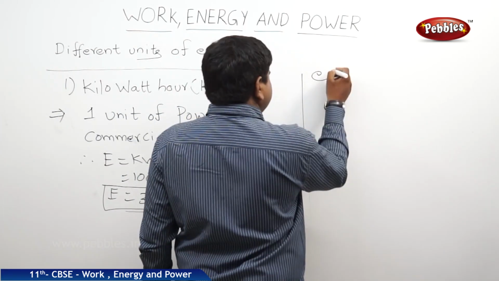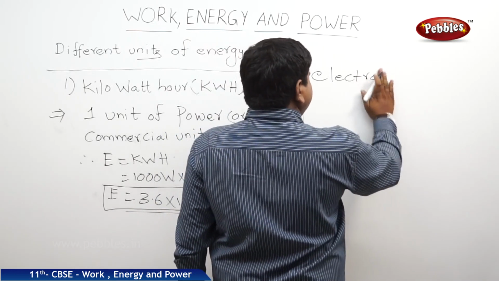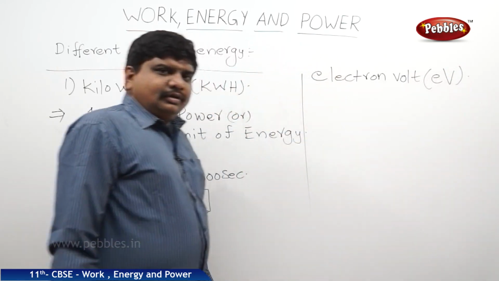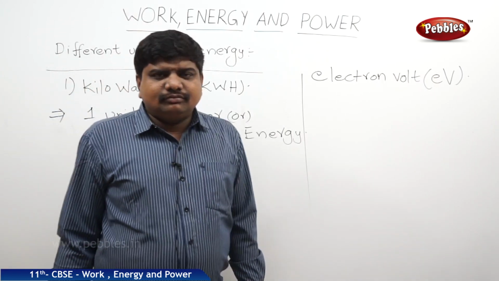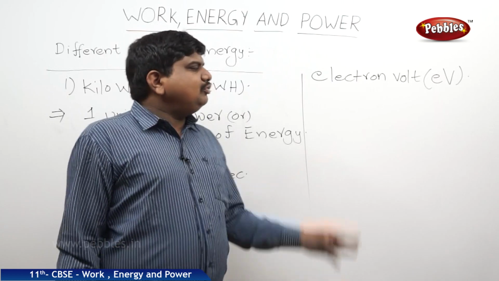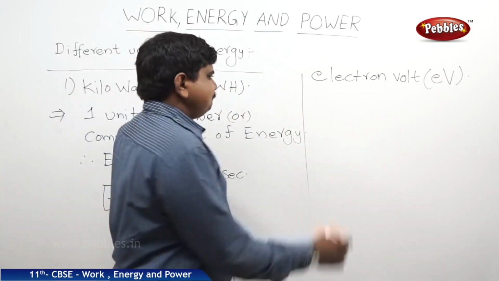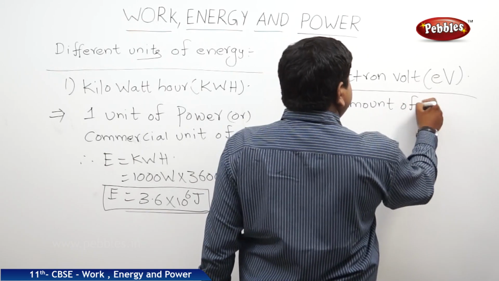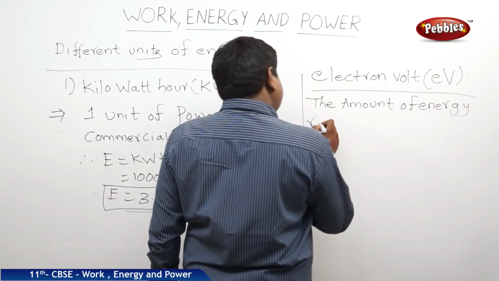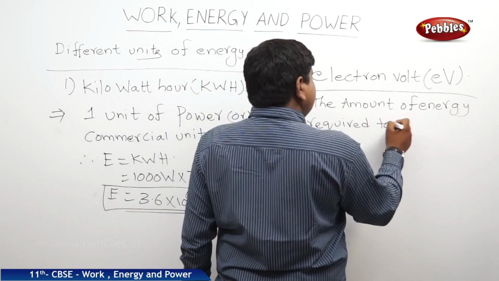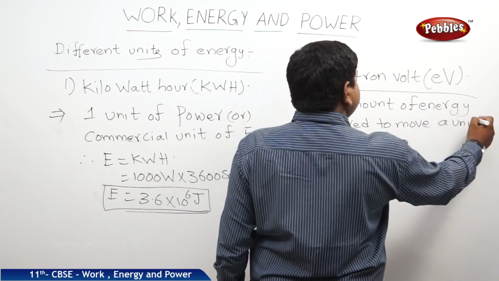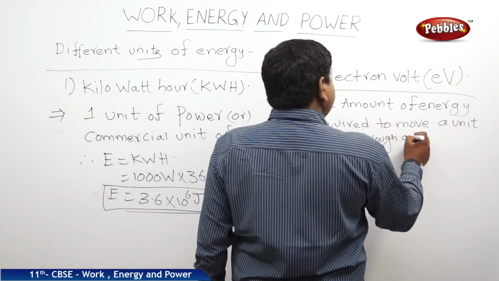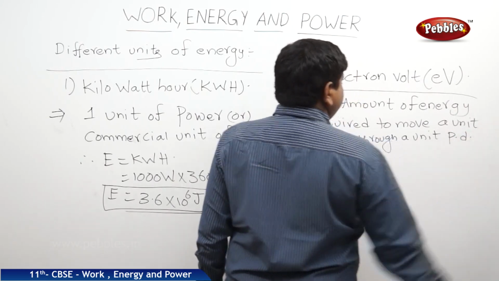Second one is electron volt. Symbol is eV. 1 electron volt is the amount of energy or work required to move a unit charge through a unit potential difference.